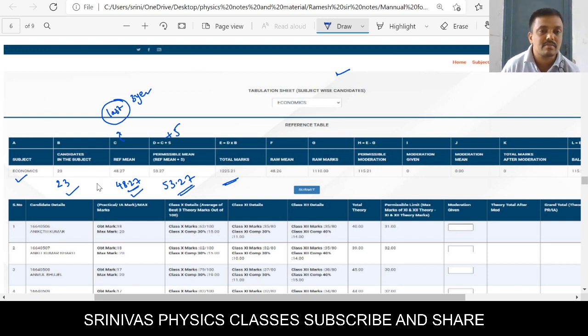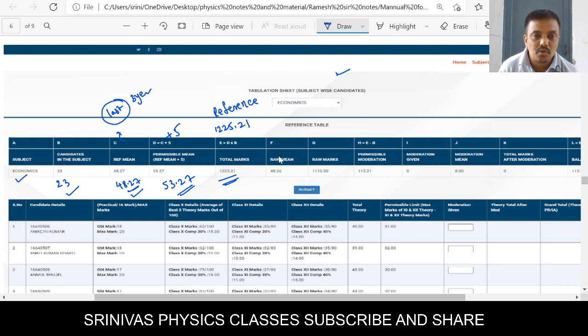For 23 members, if you multiply by this subject average, right, you will get the total marks as 1225.21. This is the total marks, that is the reference. That means the total marks of all students can never increase beyond this according to this example, but in your school, based on your strength and your subject average, it will differ.